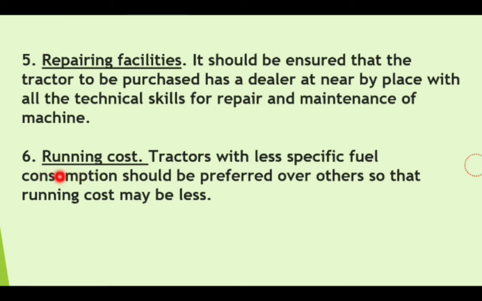Then it is very obvious that tractors having less running cost should be preferred. A tractor with less specific fuel consumption should be preferred so that the running cost may be less. How can we decide the running cost is less? That is decided by the data available, called specific fuel consumption. If you know the specific fuel consumption of the tractor is low, we can compare.